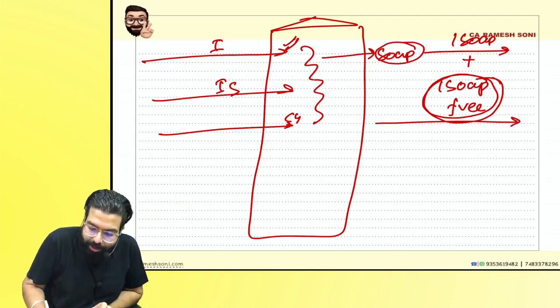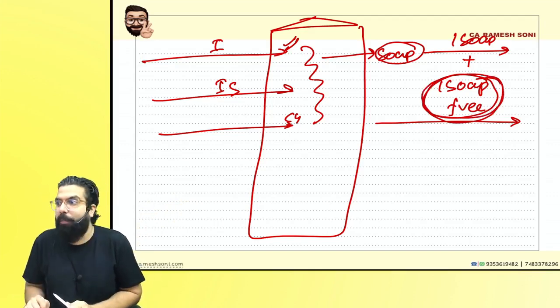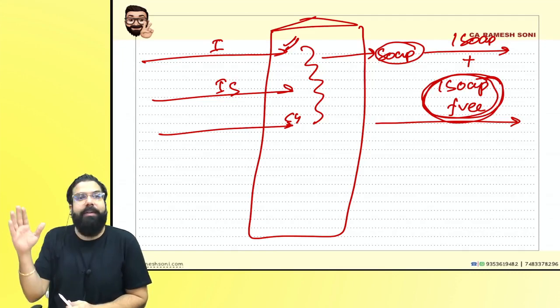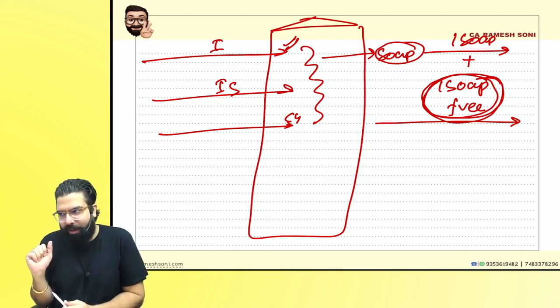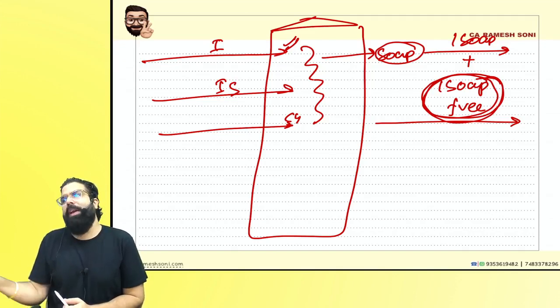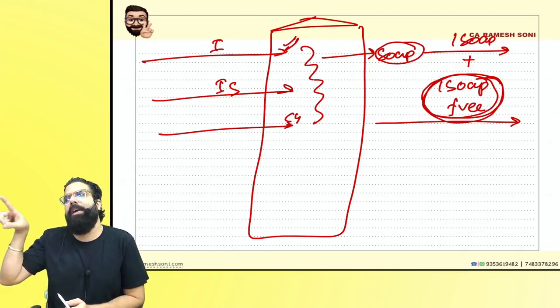It is actually not free. Do one thing, go to the shopkeeper, tell him, uncle, give me that free soap. The whole life you can take a bath with free soap only then. Correct or not? Every time one soap plus one soap is generally given free. Now you tell me one thing, is the soap actually given free?